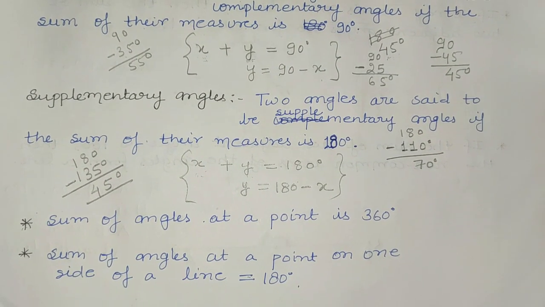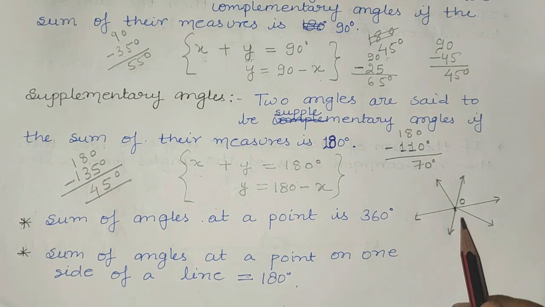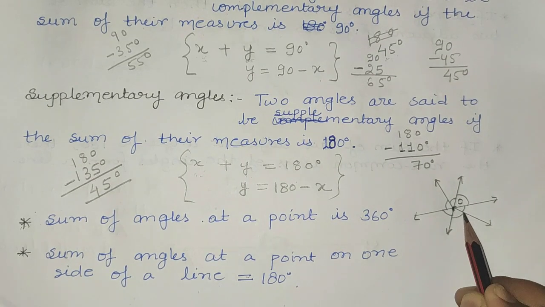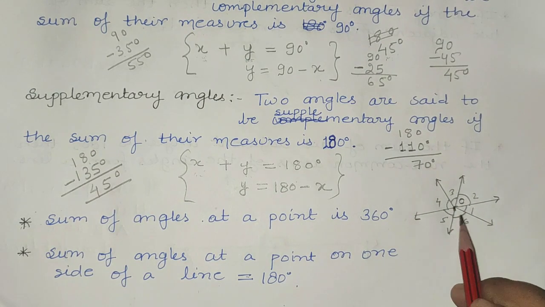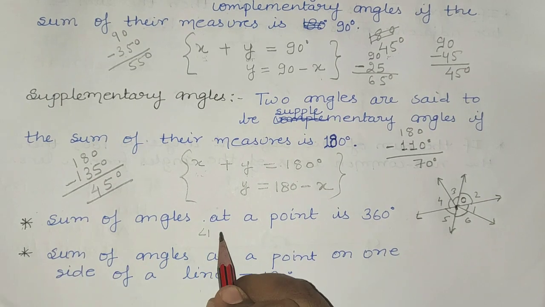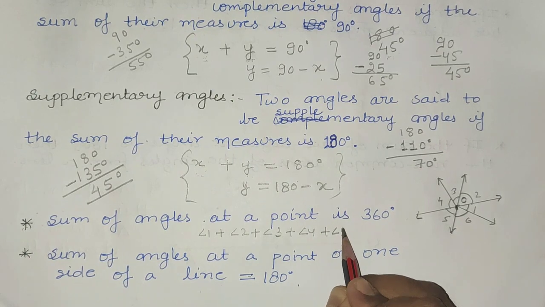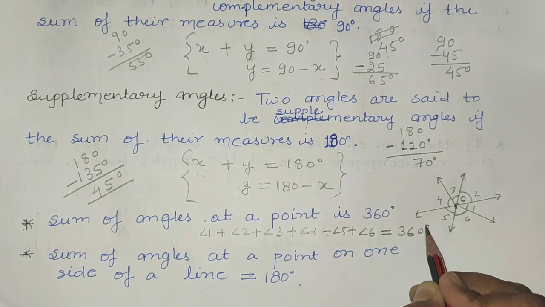Now two note points are there. Sum of angles at a point is 360 degrees. At one point the sum of all angles is 360 degrees. You can understand it by the figure like this. See, at this point O, if you add all these angles, 1, 2, 3, 4, 5 and 6, angle 1 plus angle 2 plus angle 3 plus angle 4 plus angle 5 plus angle 6, then all these angles will be equal to 360 degrees.